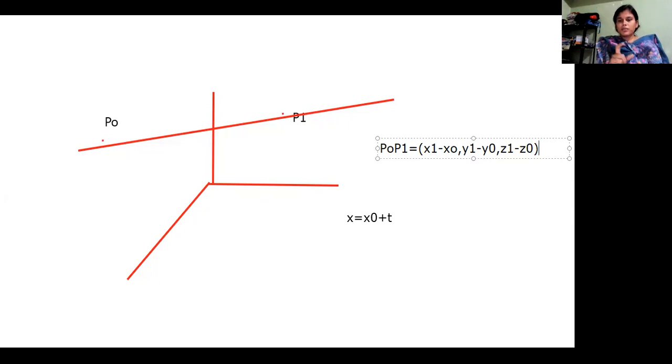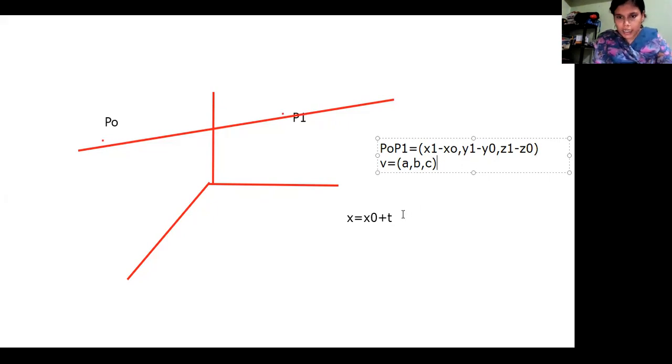So this will also provide you a direction. Initially we had B, a direction vector, which gives a direction for our line, with direction ratios A, B, C. Now instead of having direction ratios A, B, C, we can calculate with the help of the given 2 points. Just subtract them and you will get a direction vector.